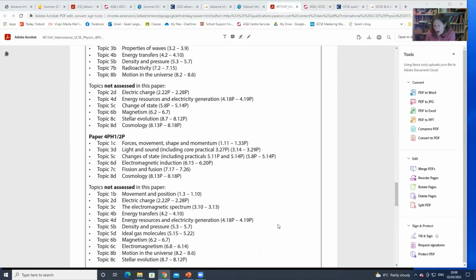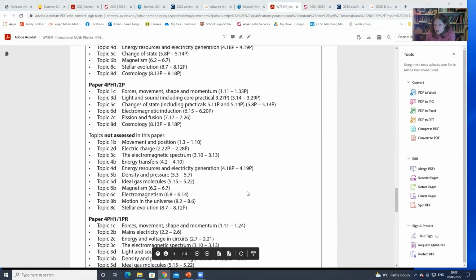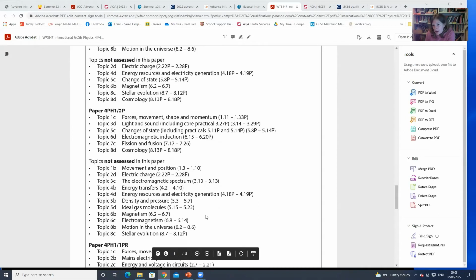And yeah, there's a couple of topics that you realise you don't need to do. For sciences as well, they're listing the core practicals that they're going to include. So there's something like 12 core practicals across the whole of physics, and they will be asking a question specifically about the practicals they've mentioned here.